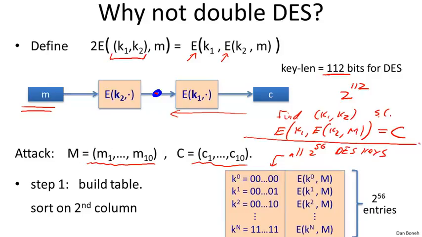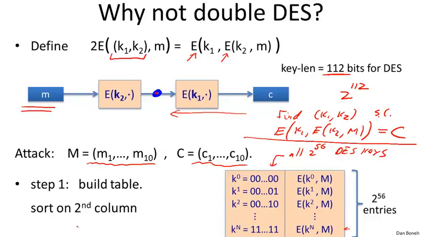For each entry, we compute the encryption of M under the appropriate key: the encryption of M under the all 0 key, the encryption of M under the 1 key, and at the bottom, the encryption of M under the all 1 key. There are 2 to the 56 entries, and we sort this table based on the second column. So far so good.